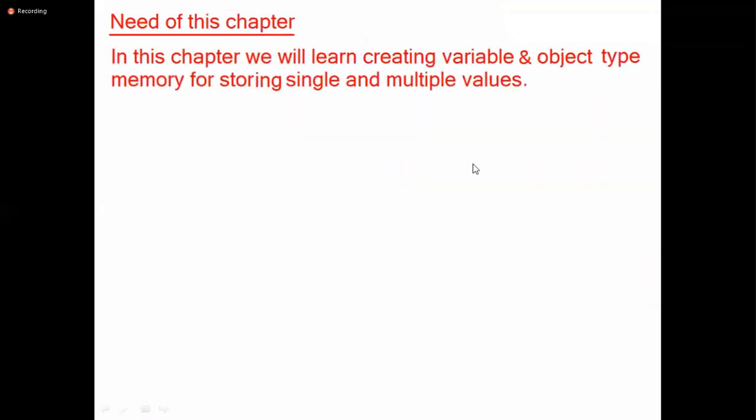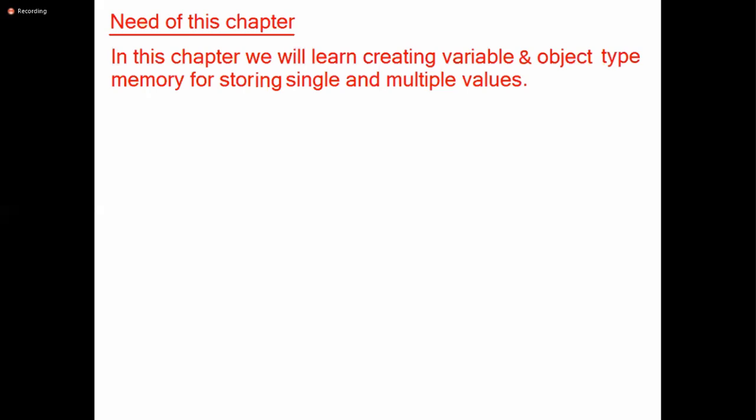So in this chapter, we will learn creating variable and object type memory for storing single value and multiple values. Single value is a variable. Multiple values memory is an object.